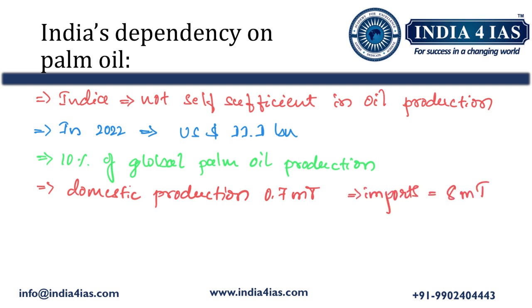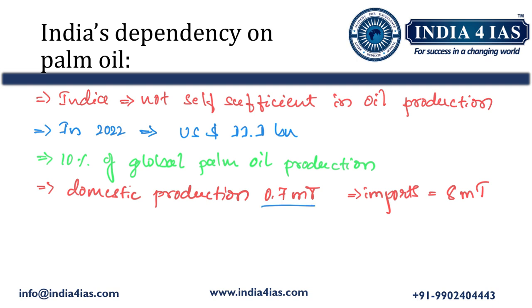Then the next question arises, why is palm oil dominant in the edible oil industry? The reason being, it has a low price, it is cheaply and easily available, it can be imported easily from the Southeast Asian countries, and it has versatility in blending with other locally produced oils like mustard, coconut, and groundnut. Because of all these reasons, it is one of the dominant oils in India. Coming to the domestic production of palm oil, the domestic production in the year 2020 is 0.7 million metric tons.